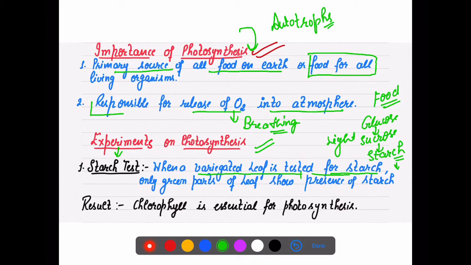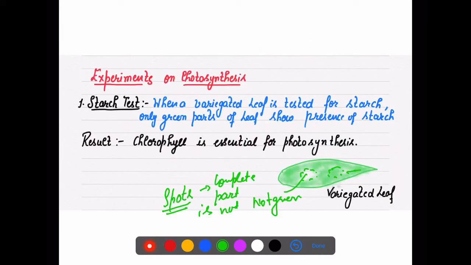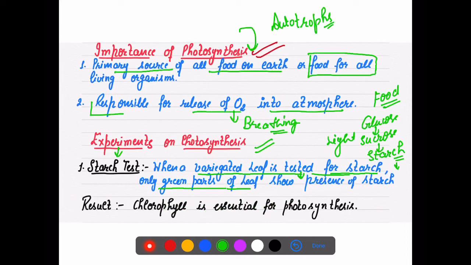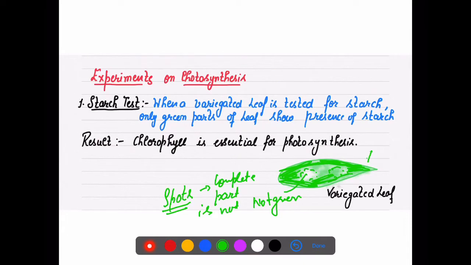What was the result? Only the parts of the leaf which were green, like this part, this portion, this portion, only those green portions show the presence of starch. When we do the starch test, that portion changes into a blue black color.